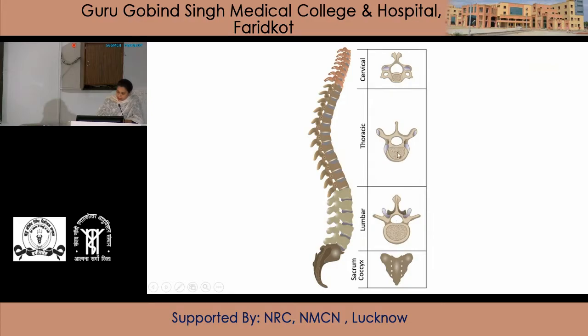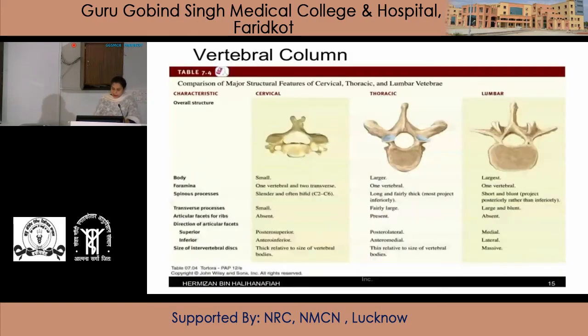It is larger than in the thoracic region but smaller than in the cervical region.